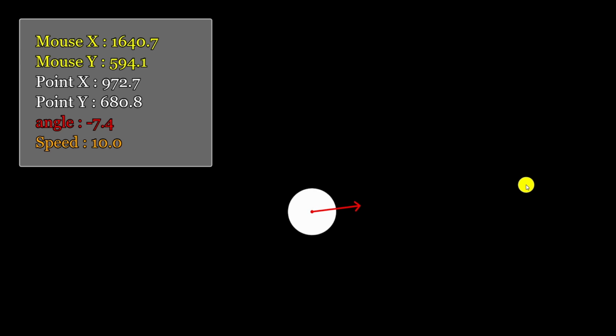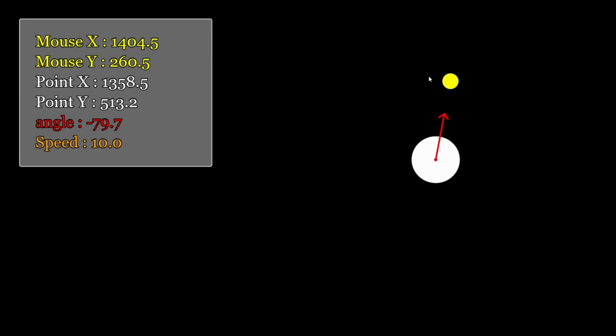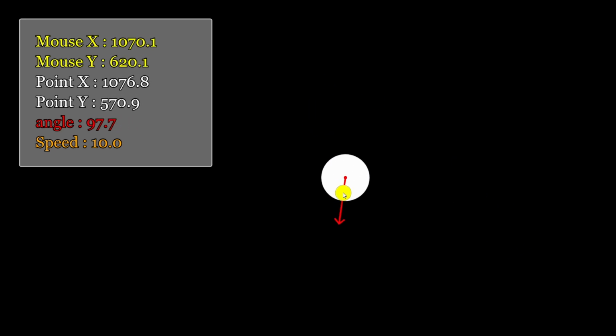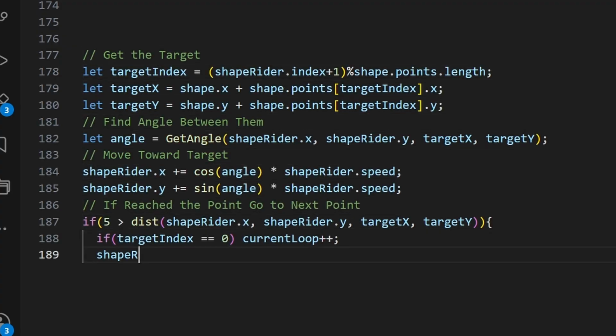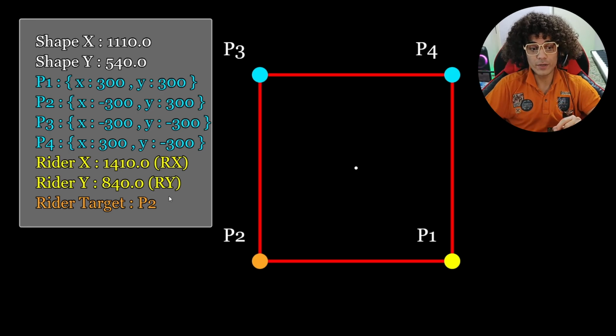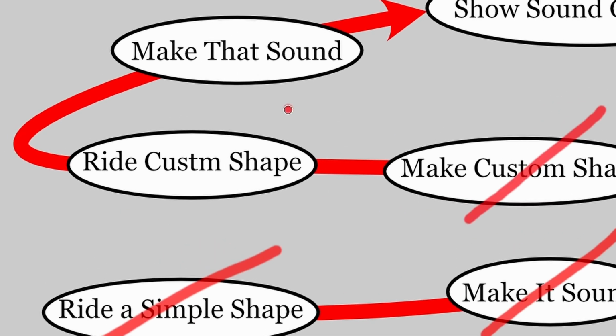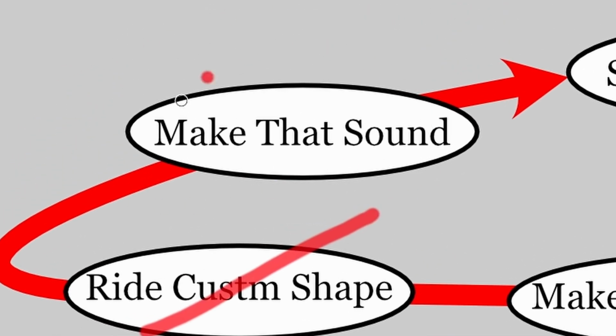This time our rider has a different logic. It has to follow the points of our shape one by one. And if you've seen my path following video, you probably know that making a point follow another one is pretty simple. So this time our rider has a position and a target which it is going to follow. And every time it reaches a target, it goes to the next one. Next step is done. Let's go and make the sound out of it.